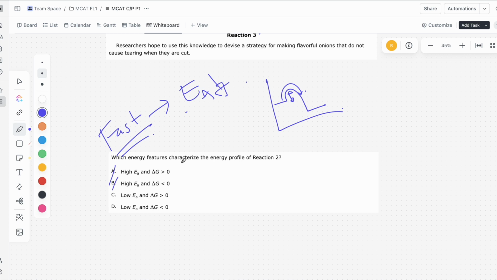Now, what about the fact that it's spontaneous? What does spontaneous mean? It means the delta G is negative. This is just a fact in thermodynamics. So do memorize that, and from that, we know it can't be C, and the answer has to be D.